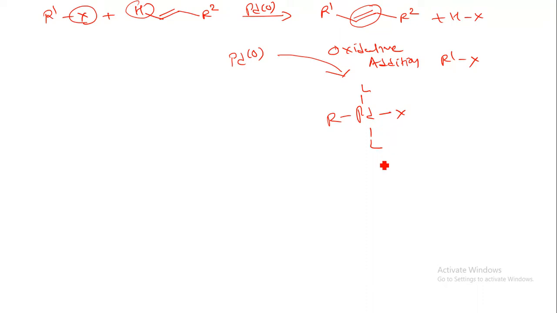So now this molecule can react with our starting material, that is H, here we can have a C=C and R2 group. Okay, so now this is R1 group. So now what will happen? Here the carbometallation process is going to take place. Carbometallation, or you can call it carbopalladation. Okay, so carbometallation means what? Carbon metal that will interact with the C=C by insertion procedure. So here we can have a carbometallation.